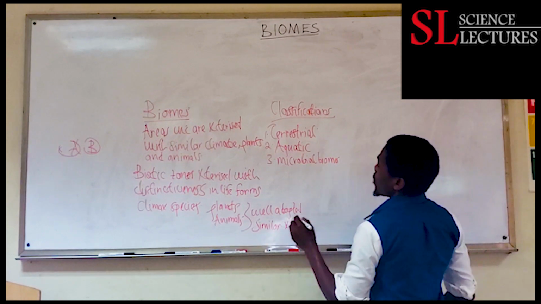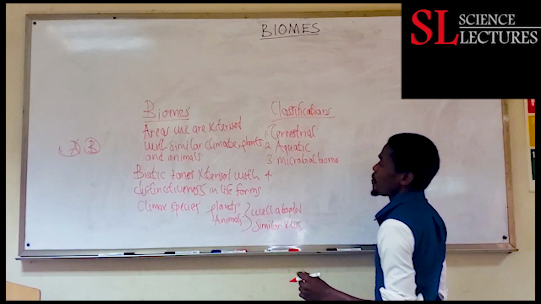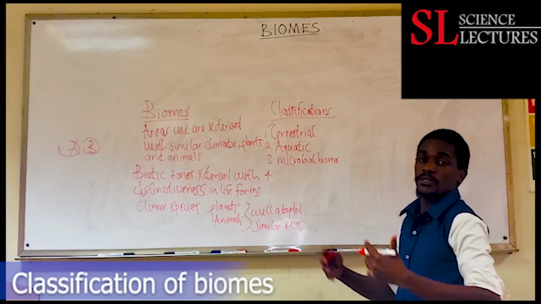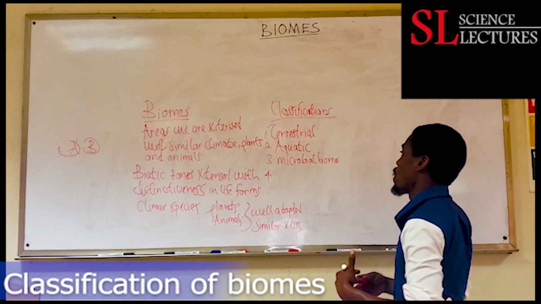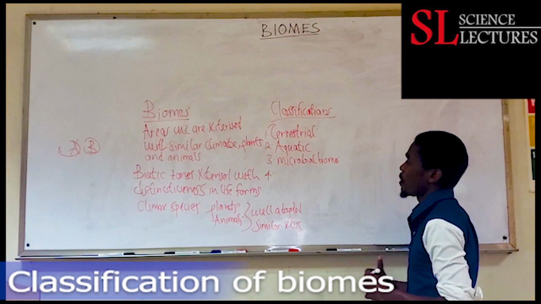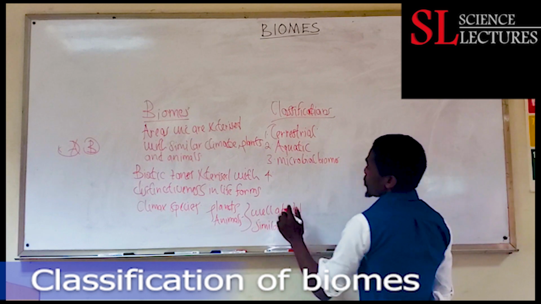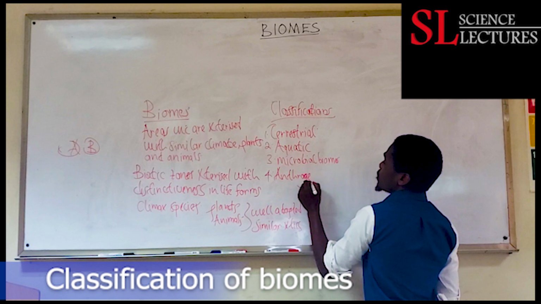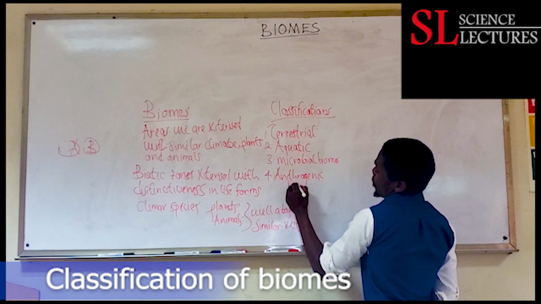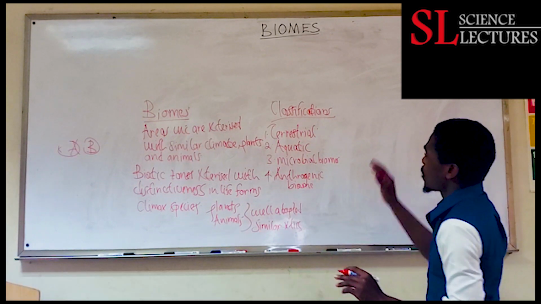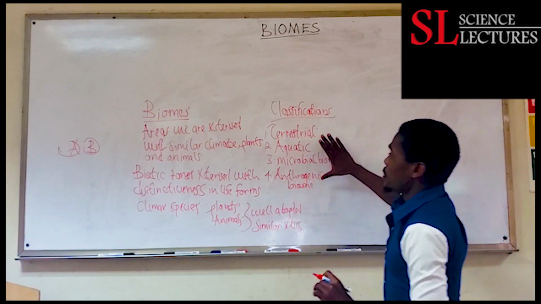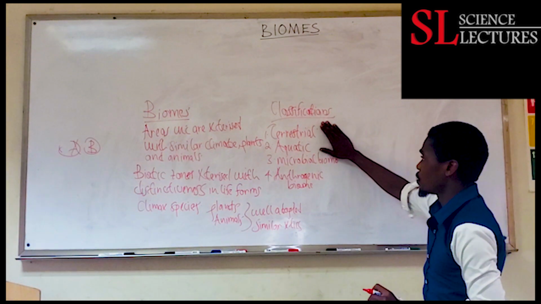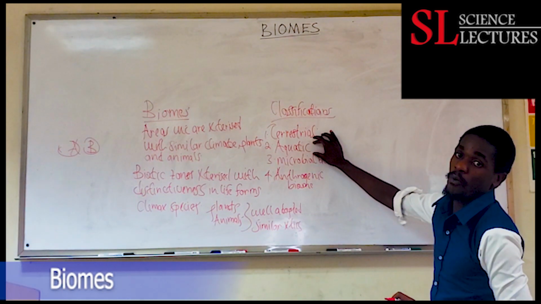Microbial biomes, for example, in the guts of humans, we have a gut microbiome that rests within the gut. And in warm-blooded animals, within that gut microbiome, they have E. coli, a bacterium known as Escherichia coli. So that is a microbial biome. Then we have another interesting biome that can be made by man, that is an anthropogenic biome. So we have those 4 basic classifications of biomes. But in our discussion, we'll put more emphasis on 2 biomes in these ecology sessions, the terrestrial biome and the aquatic biomes.